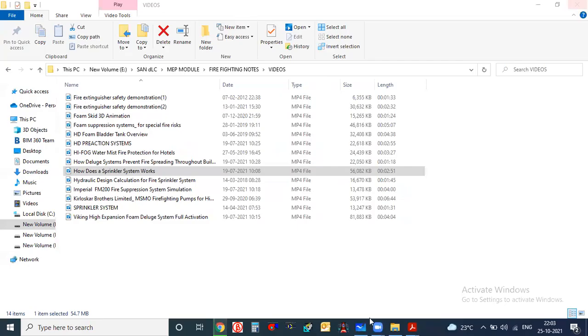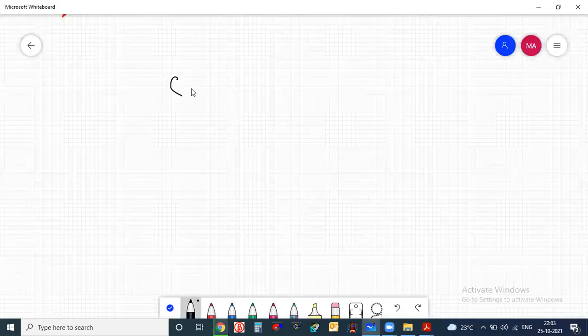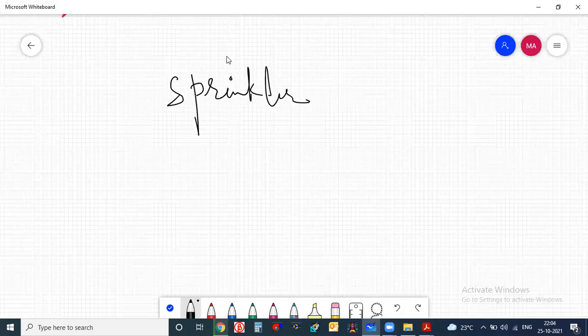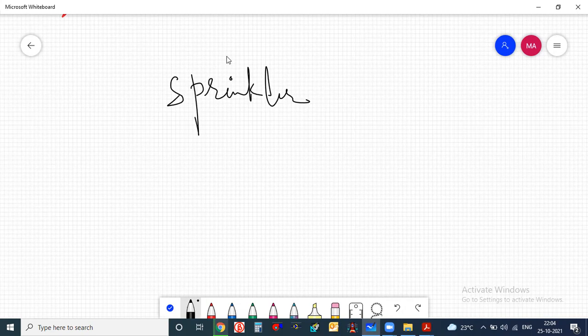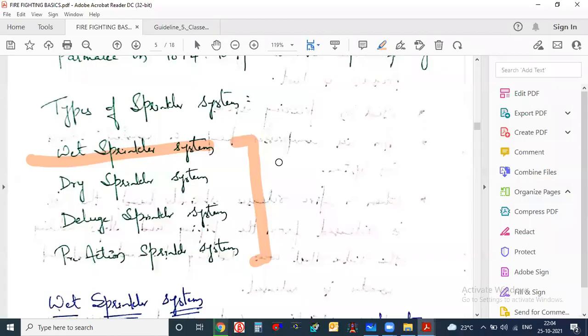So just something about the fire sprinkler system. Now, just try to understand one thing: all the sprinkler functions will be the same, but the systems will be different. The wet sprinkler system will work in a different manner, the dry sprinkler system will work in a different manner, and the deluge system will work in a different manner. So we will see some basics about what these systems are, then we will learn in detail about them when we go for the calculations.